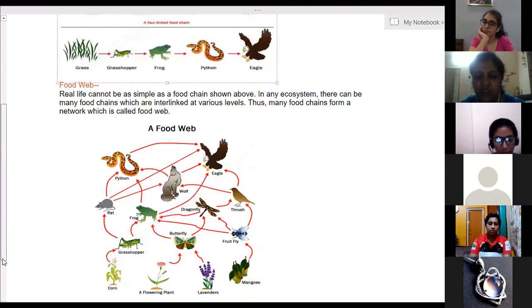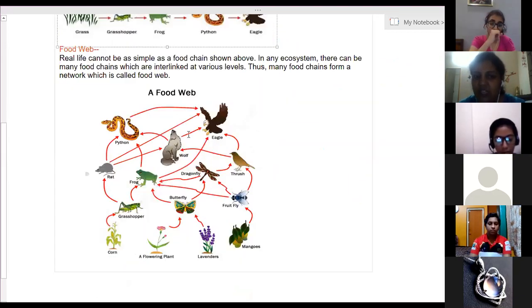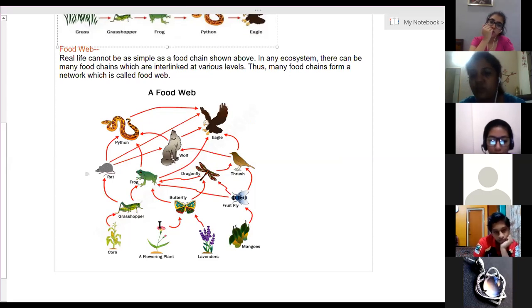So when many food chains are linked together, if the grasshopper eats grass and this corn is not available, will it die? No, it will look for different types of grasses. Butterfly, if it is not getting one flower, roses, will it die? No, ma'am. It won't. So it will start surviving on other types of flowers.